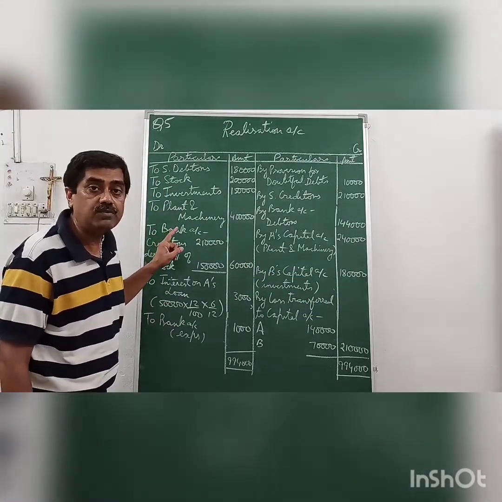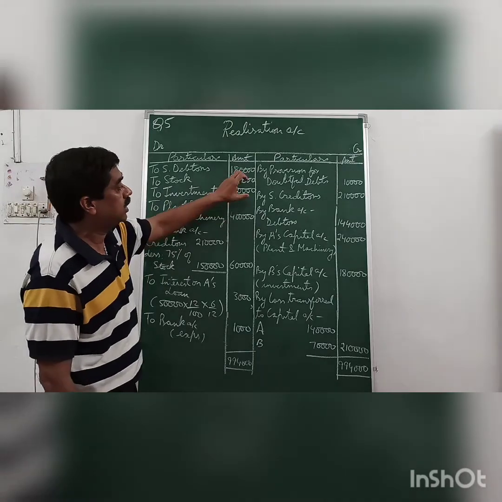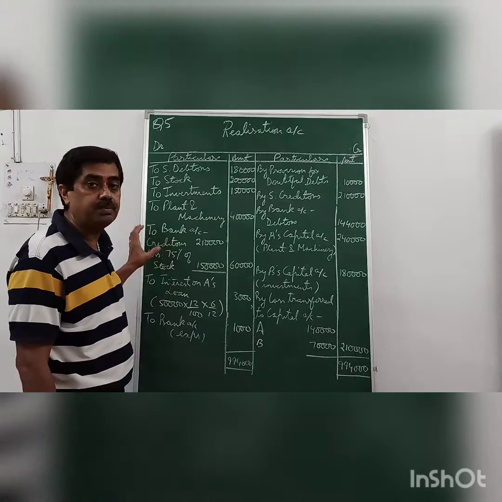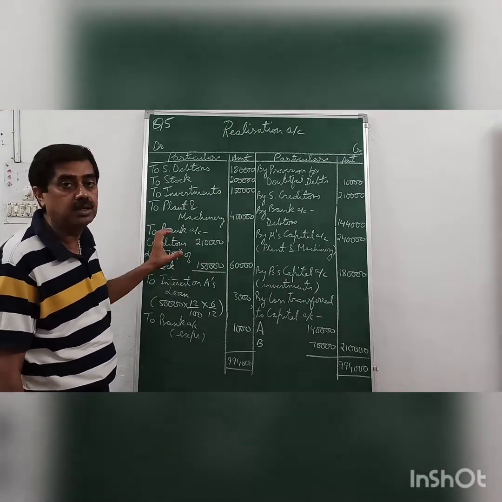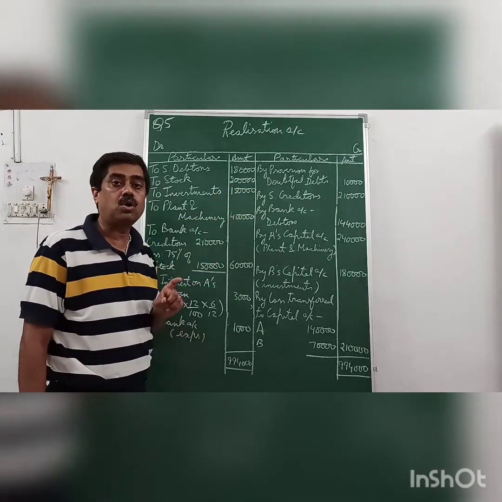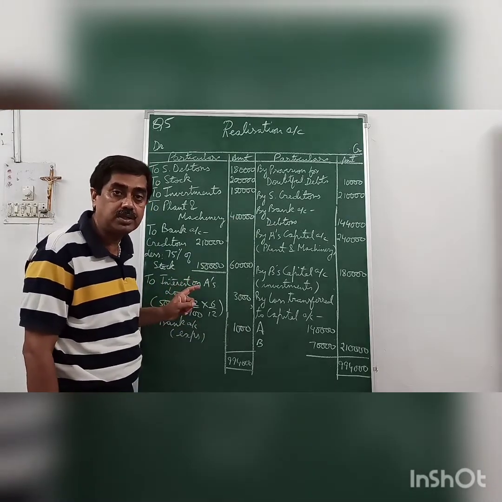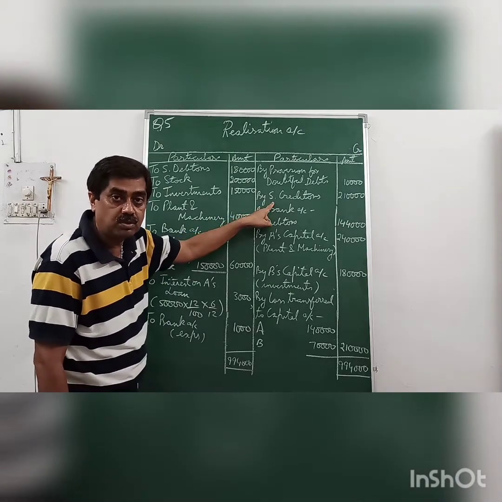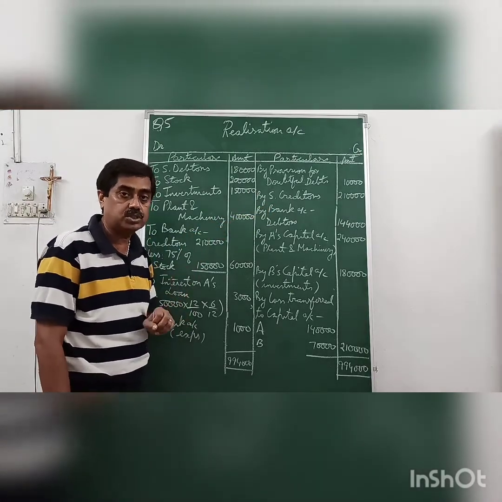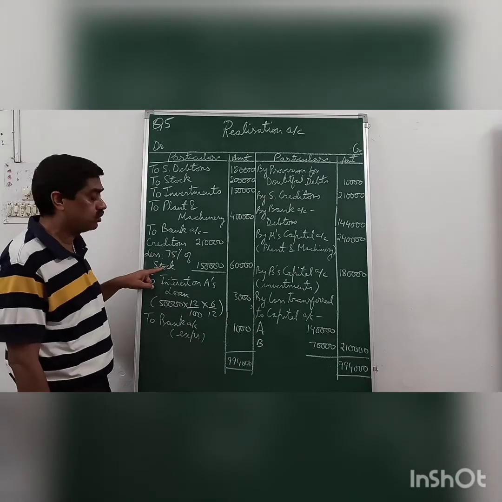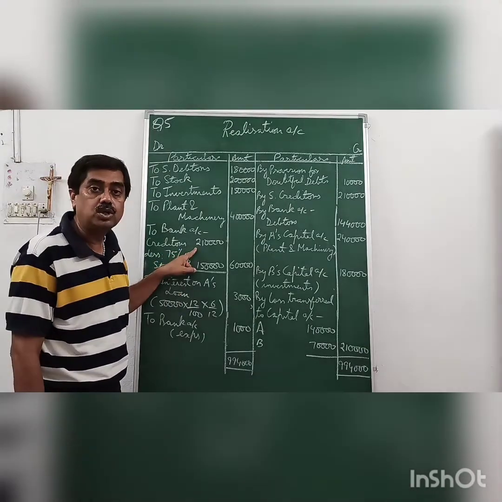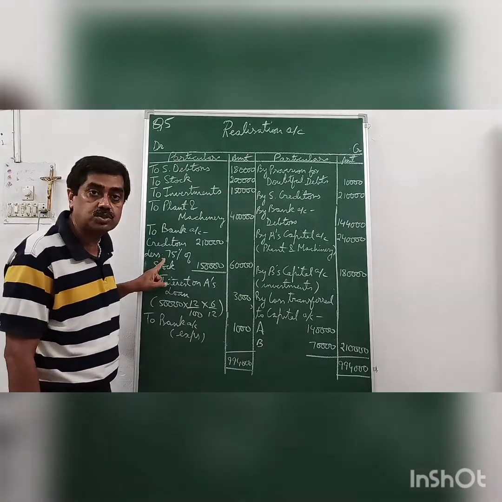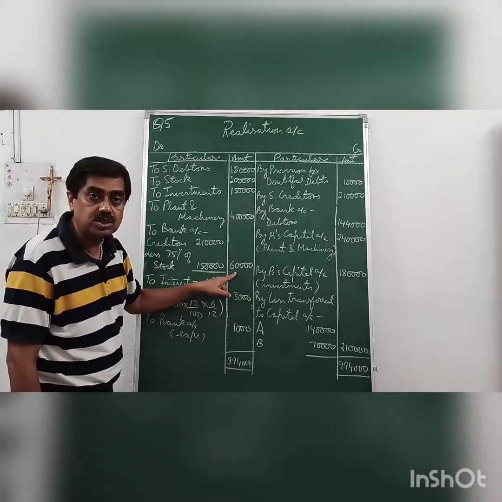Then the liabilities have to be paid off. Now, if in the question it is not given that the liabilities have been paid off, actual liabilities have to be paid off by writing to bank account, creditors paid. Provision for doubtful debts is not to be paid off because it is not an actual liability. It is just created. But creditors are actual liability, outside liability, it has to be paid off. In this question, they have given an adjustment that 75% of stock was taken over against their payment of 2,10,000. So remaining was paid in cash. So less 75% of the stock gives you balance of 60,000.